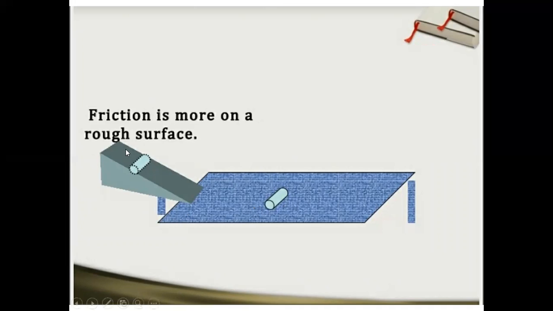And if I roll the object down the inclined plane, it will stop very soon. I think you are all familiar with it. If the surface is smoother, the friction will be less. And if the surface is rough, the friction is more. Friction is more means it will stop sooner. So on a rough surface, if you have sand, the object will travel a very short distance and it will stop very soon. So children, this was the concept of friction.